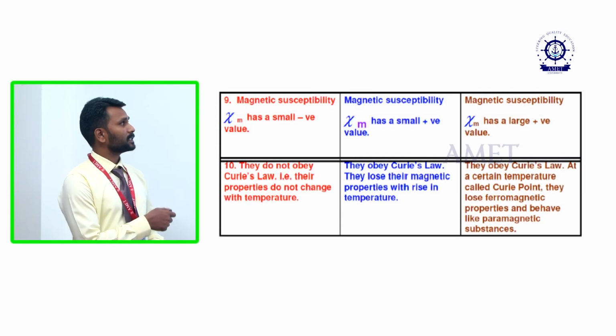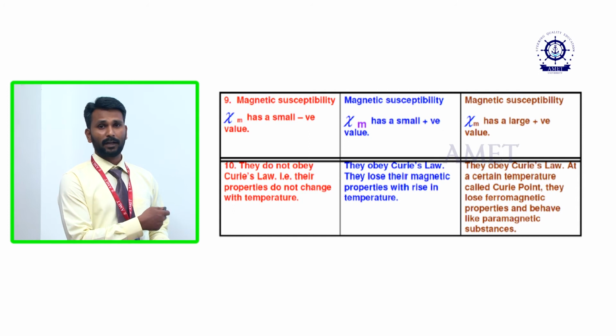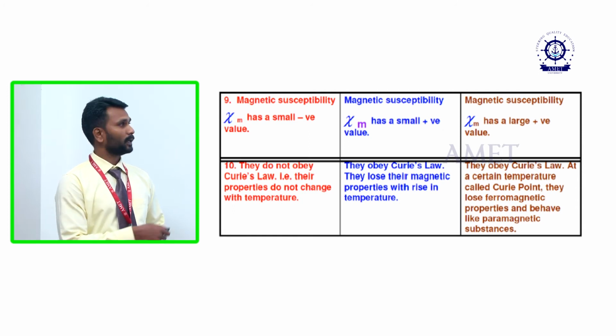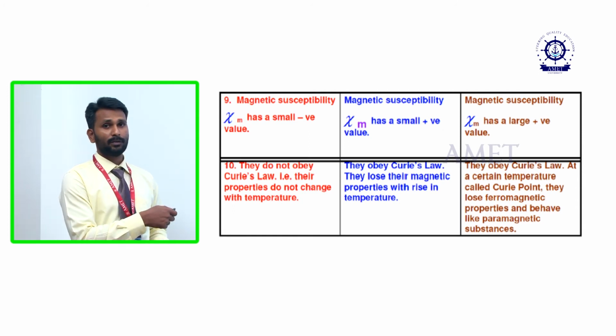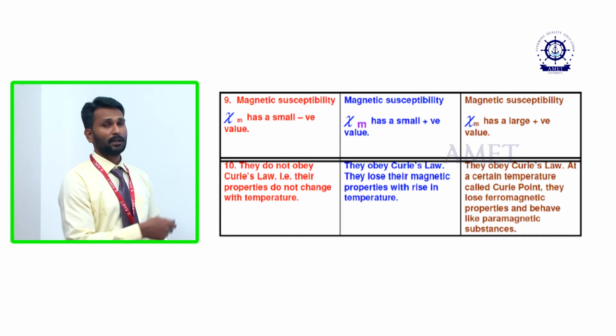Magnetic susceptibility is also a small negative value for dia, and positive for para and ferro, low for para and large for ferro.